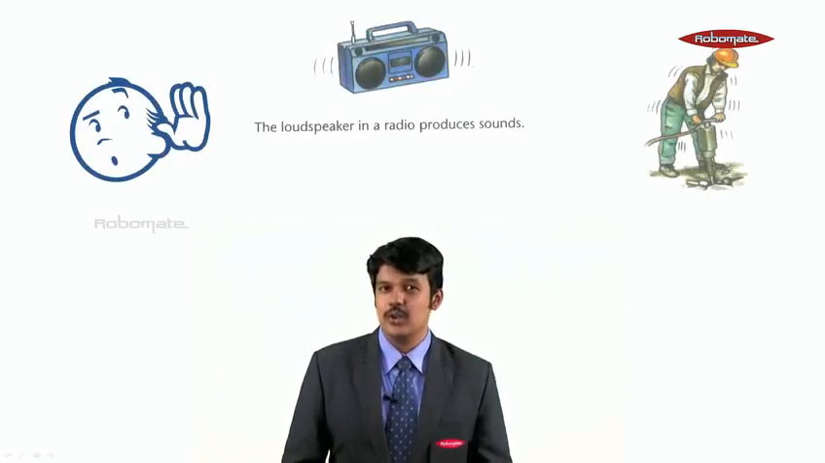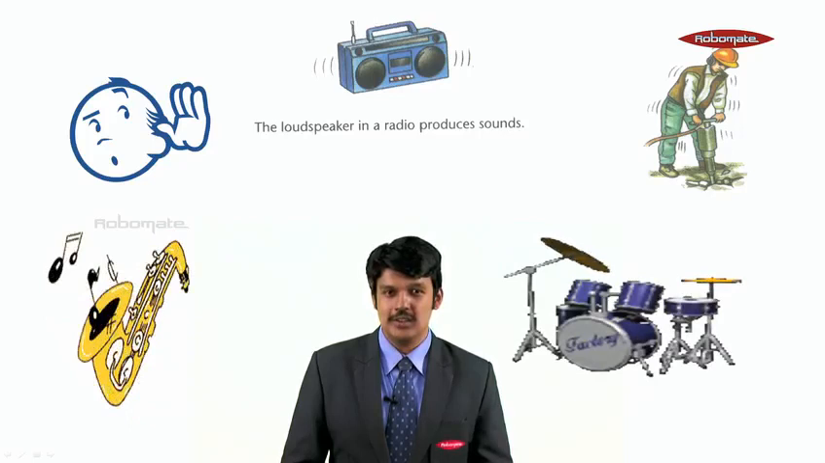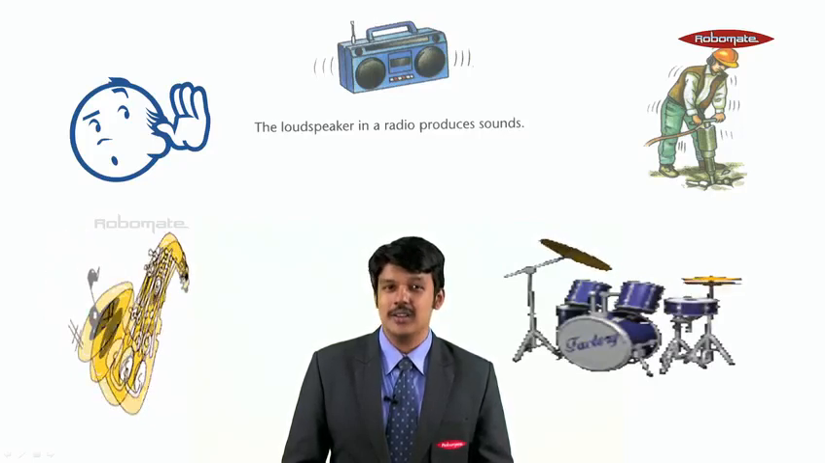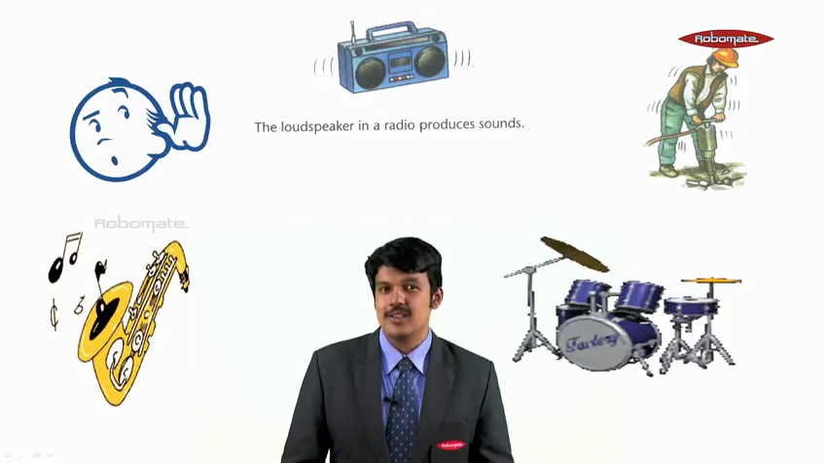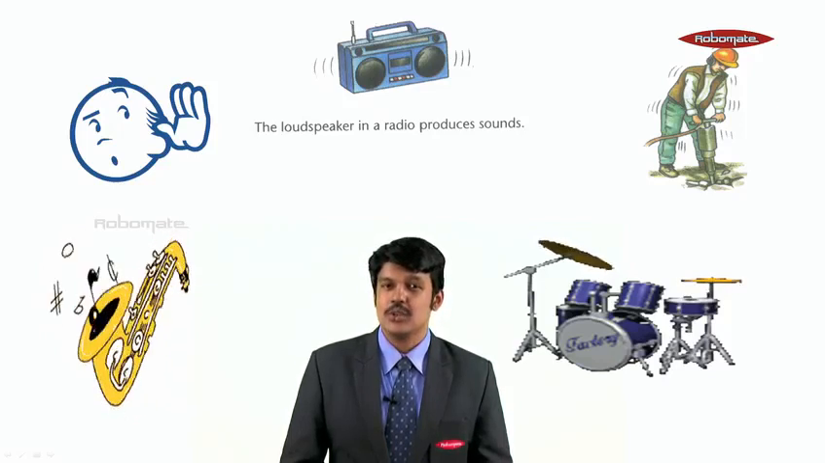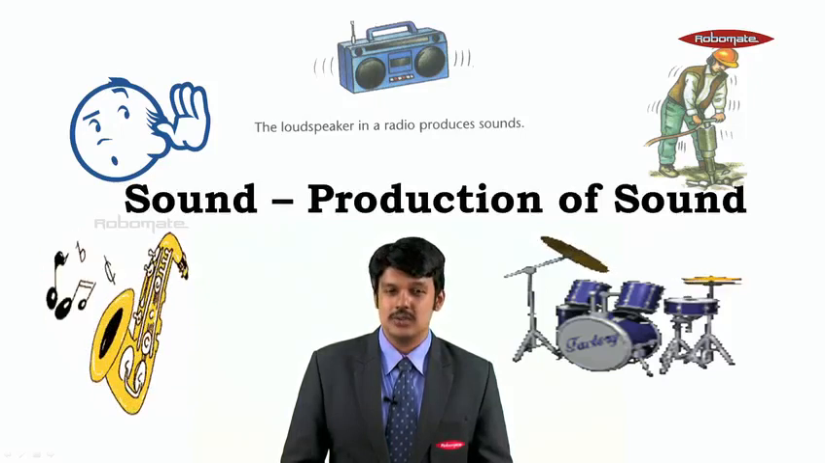When you switch on the radio, you can hear the sound from the radio. When the drilling machine, that is the front part of the drill, the hammer, hits the road, you can again hear some sound. Similarly, a trumpet produces sound. When you hit a drum, it produces sound. Exactly. Sound is what we are going to learn about in this chapter. So the name of the chapter is Production of Sound.